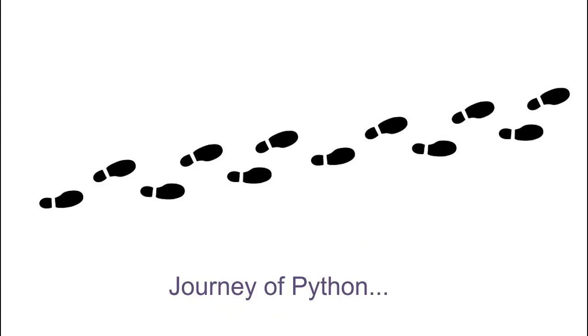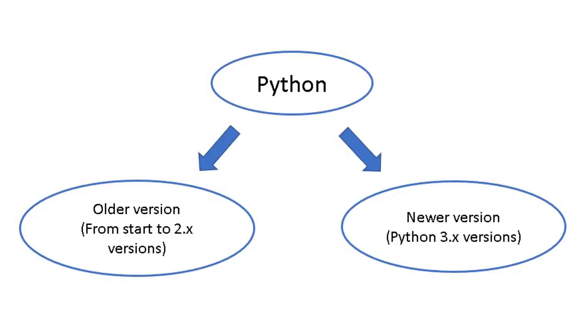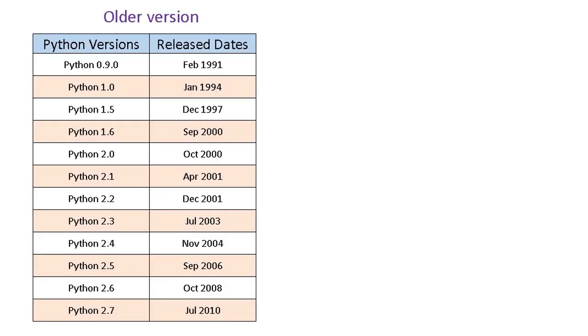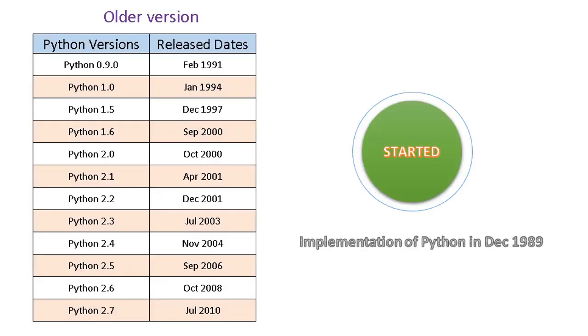Let's step over the footprints of Python to know about important versions and highlights of Python. We can broadly classify Python versions into two parts: older versions from start to 2.x versions, and newer versions, Python 3.x versions. Let's begin with older versions. The implementation of Python was started in December 1989.